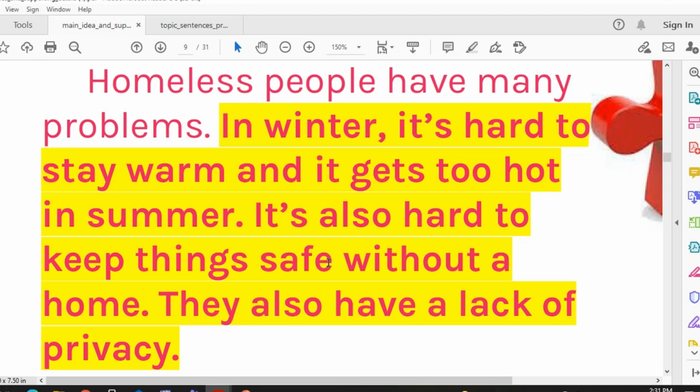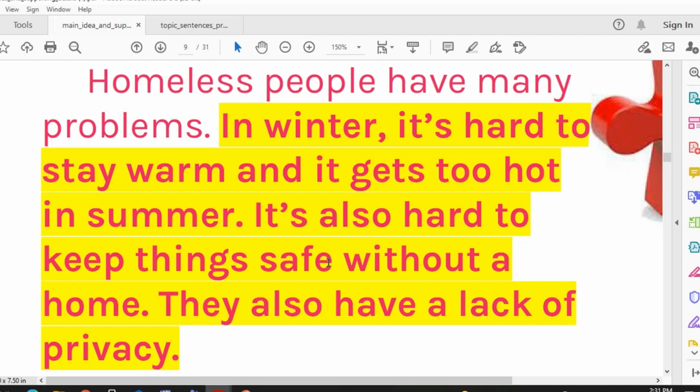You know, it's like what? It's like a table. Imagine that this is a table. At the top of the table is called the topic sentence, and the legs of the table are the supporting sentences. Okay, so can you sit on the table?